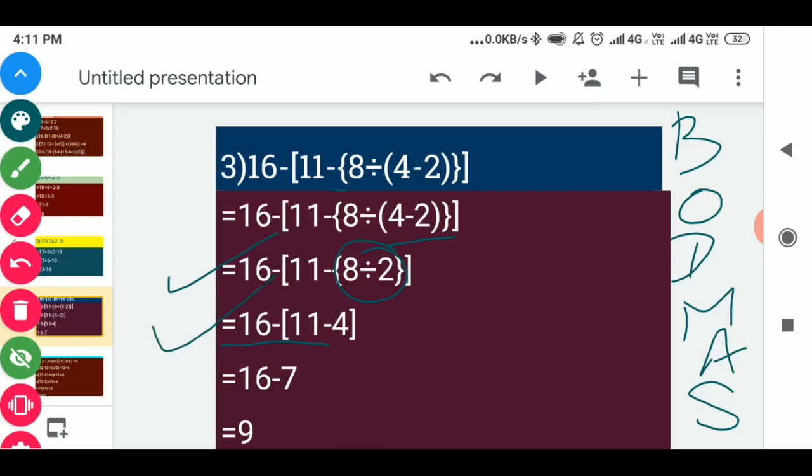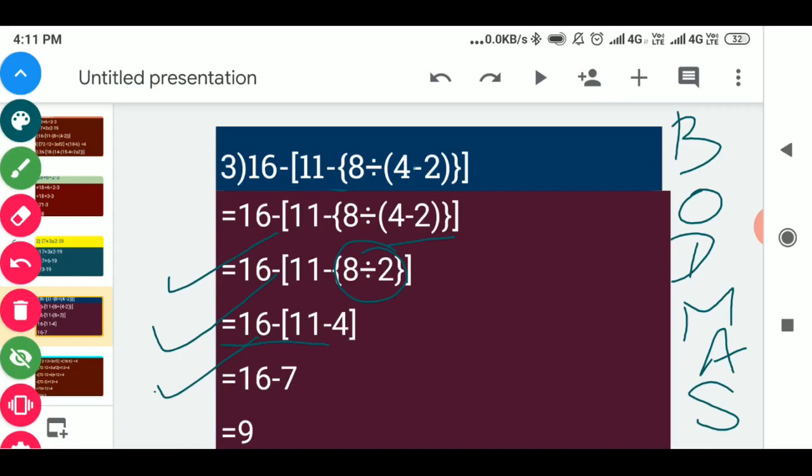So the next step will be this: 16 minus big bracket 11 minus 4. Now only big bracket left, so we will solve this big bracket, and big bracket 11 minus 4 is given. The answer will come 7. So then in the next step will be 16 minus, we will remove this big bracket after solving 11 minus 4, that will come 7.